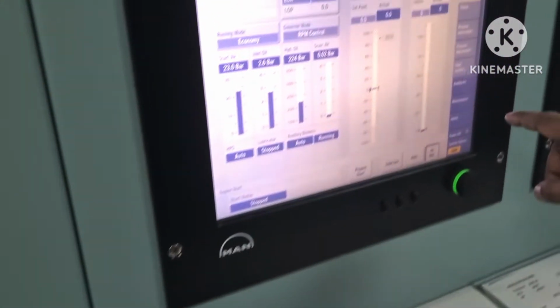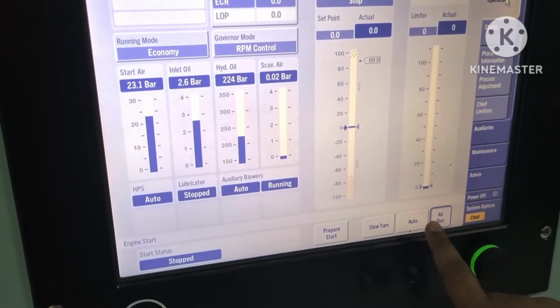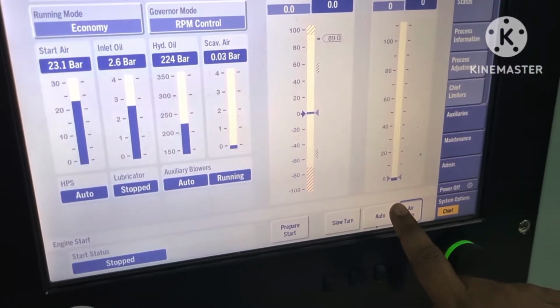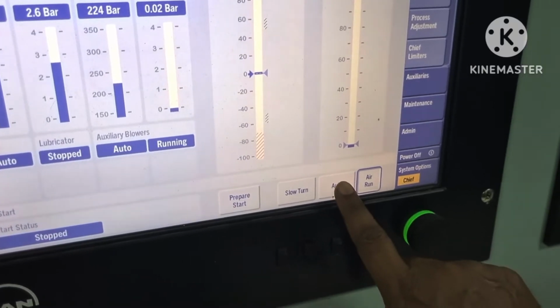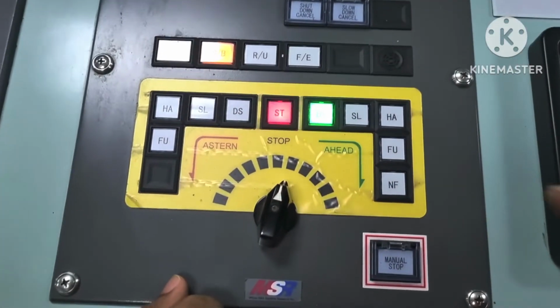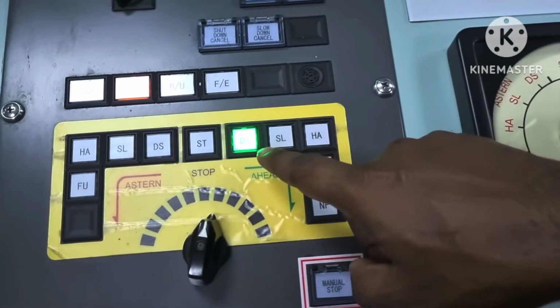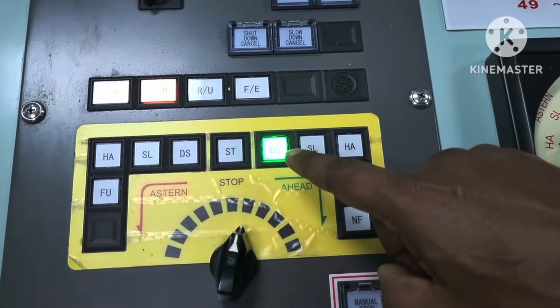Now we will ask the bridge for a response telegraph. And before switching the telegraph, first we have to press auto on the MOP. Now this telegraph is given to dead slow. Okay, from the bridge they have received the telegraph signal.